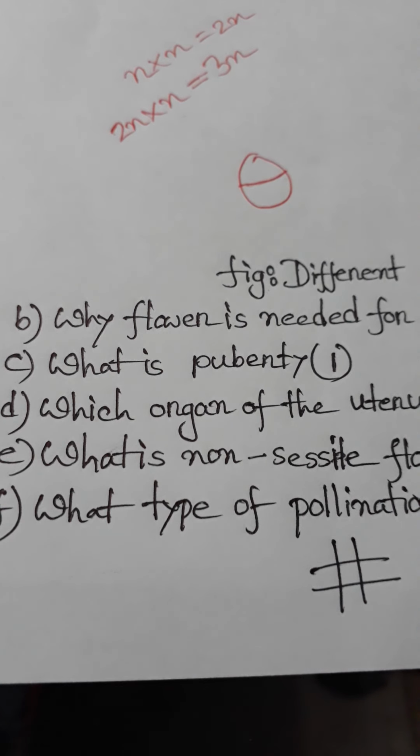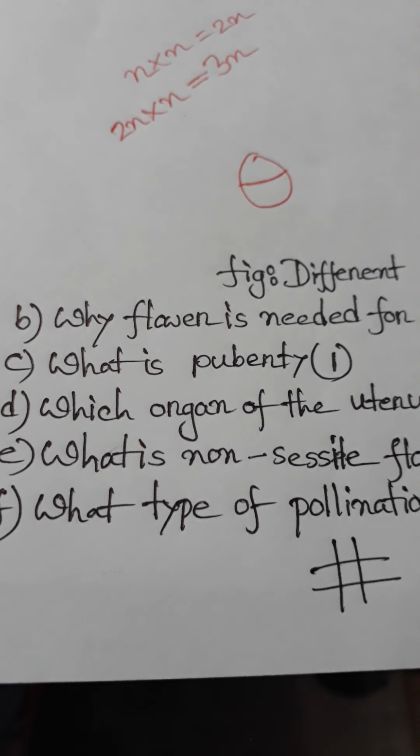So the flowers which have no pedicle, brinto. Pedicle means stalk. The flowers which have no pedicle are called sessile flowers. This is the question for 1 mark.